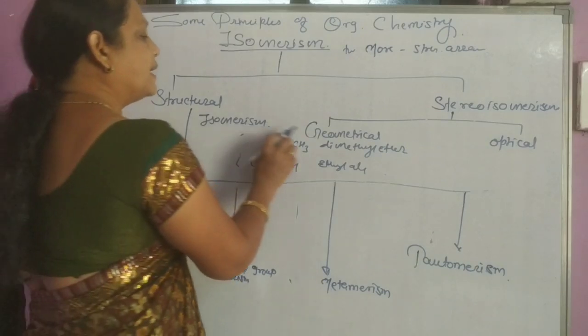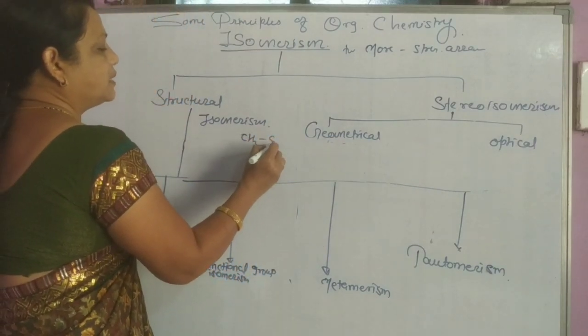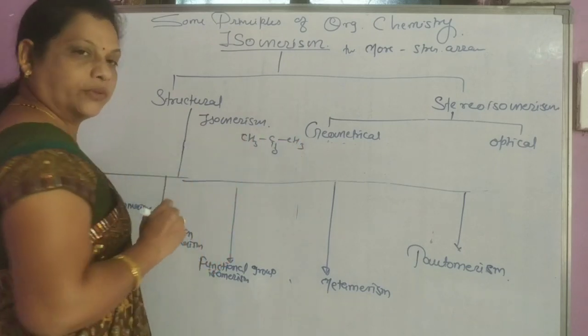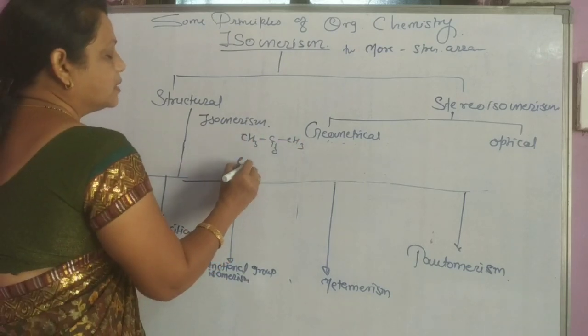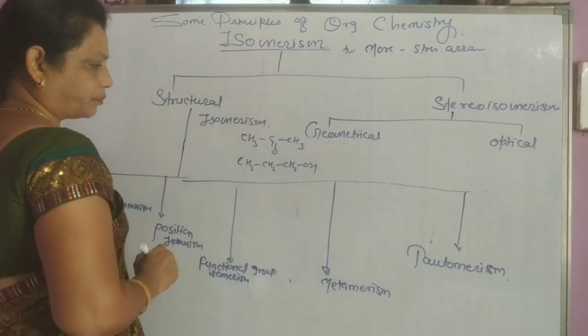Next, another example of functional group isomerism: CH3C=OCH3, and next one CH3CH2CH2OH.